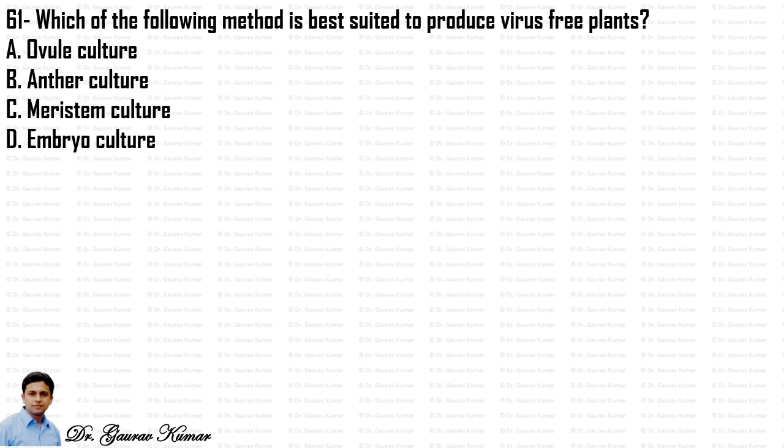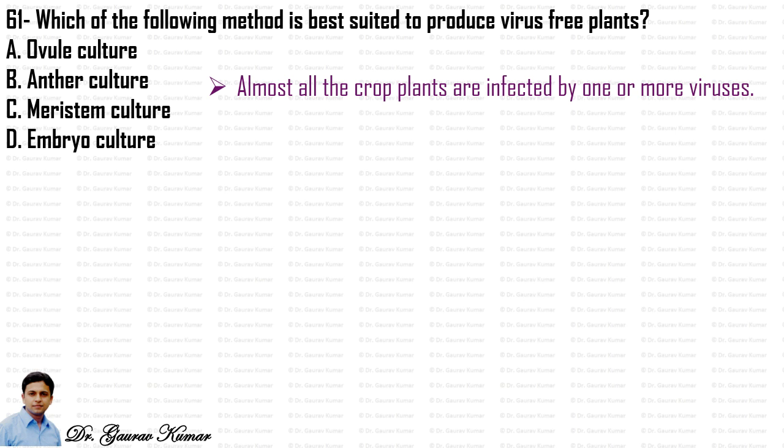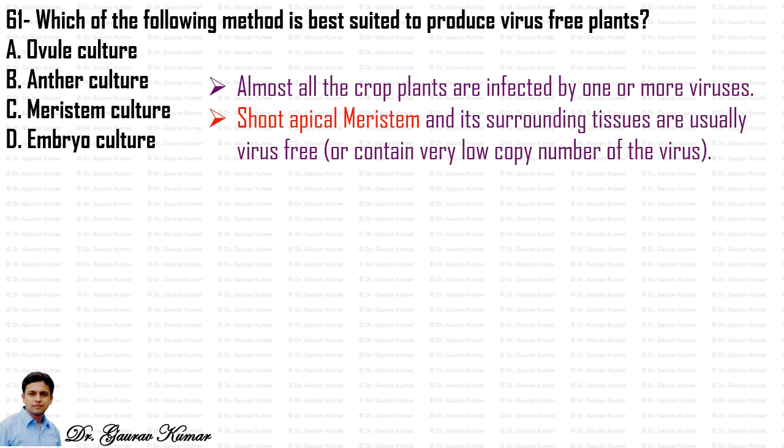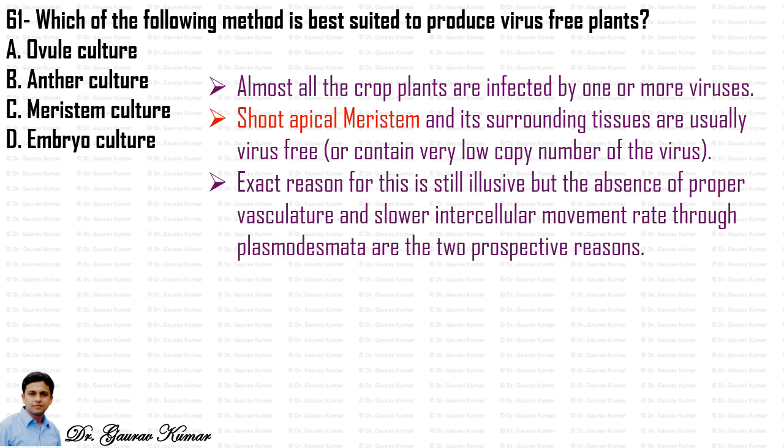So let's start with the first question. Which of the following method is best suited to produce virus-free plants? Almost all the crop plants are infected by one or more viruses. The shoot apical meristem and its surrounding tissues are usually virus-free or contain very low copy number of the virus. The exact reason for this is still elusive, but the absence of proper vasculature and slower intercellular movement rate through plasmodesmata are the two prospective reasons for low copy number of virus in the shoot apical meristem.